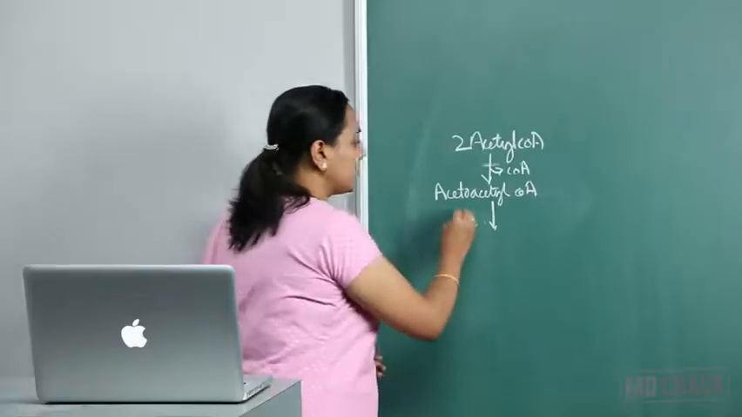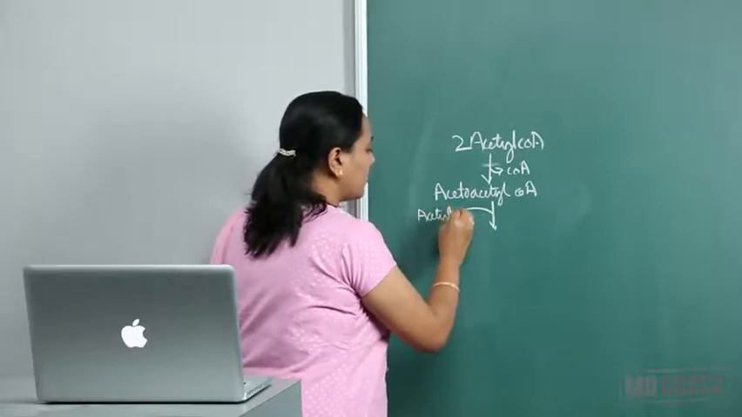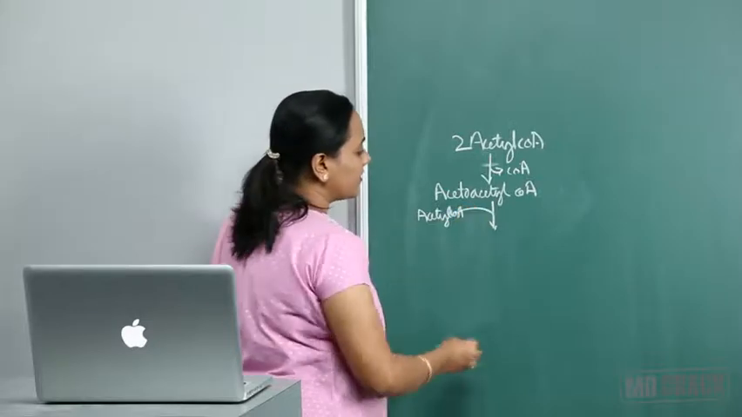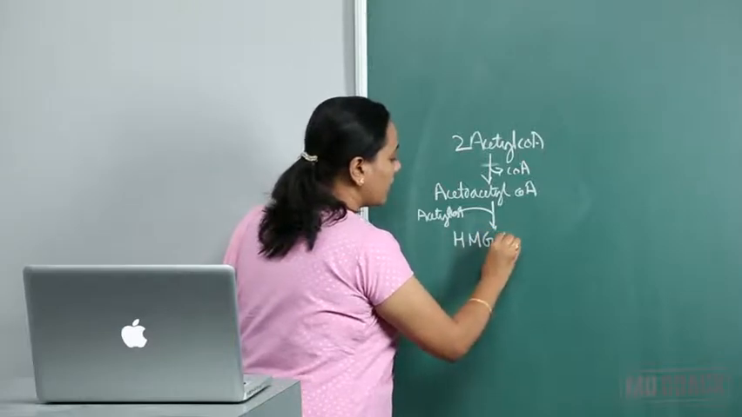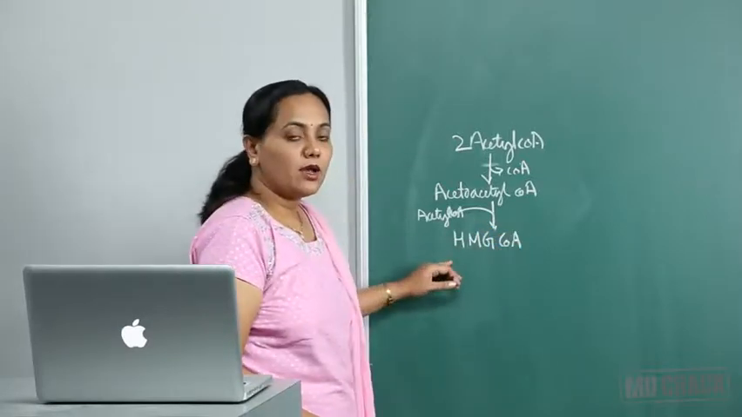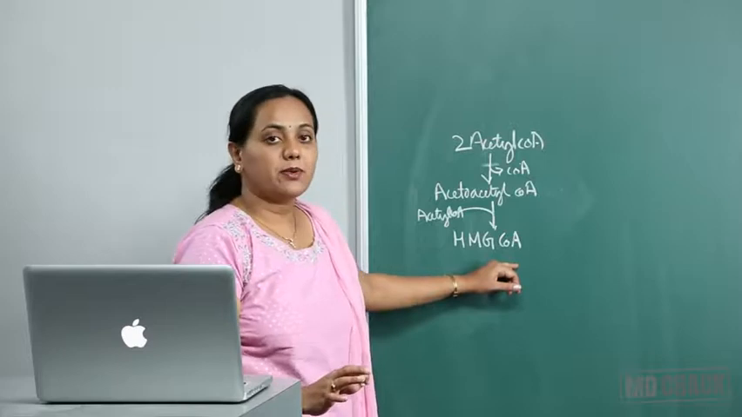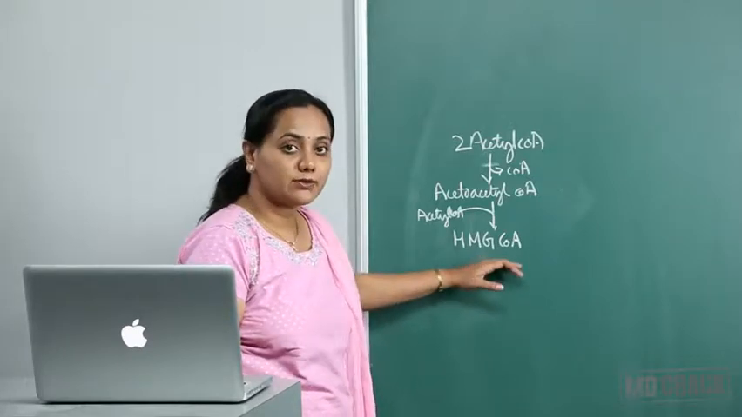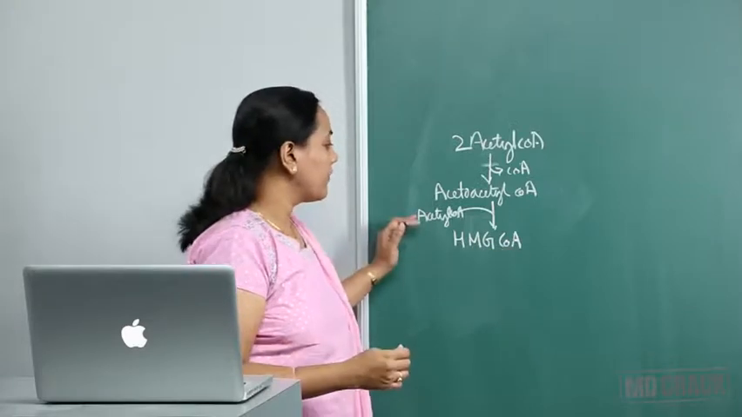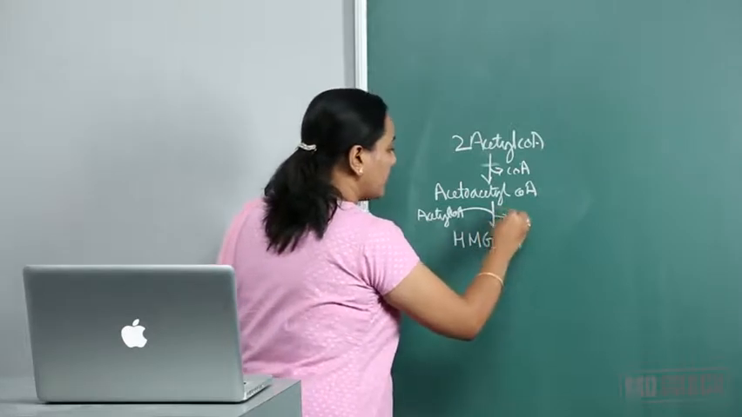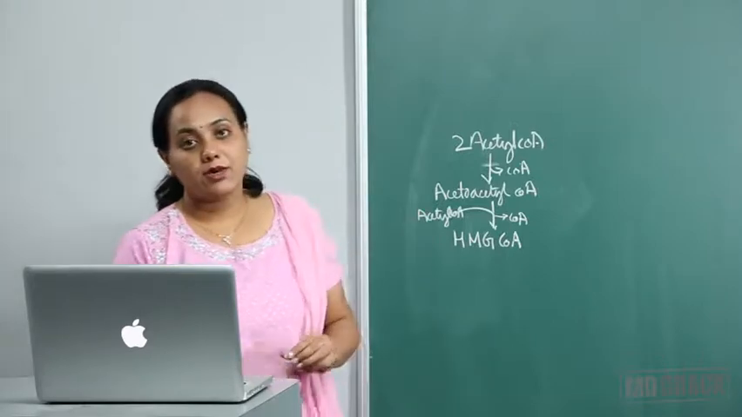So in this, acetoacetyl-CoA combines with one more molecule of acetyl-CoA to form what is called HMG-CoA. HMG-CoA stands for beta-hydroxy-beta-methyl-glutaryl-CoA. Accepted abbreviation is HMG-CoA. You need not worry about the full form of HMG-CoA. So one more molecule of acetyl-CoA is released and it forms HMG-CoA. The enzyme is HMG-CoA synthase.